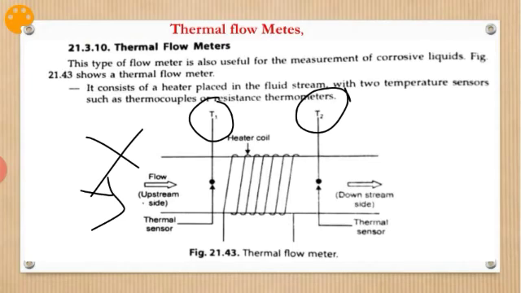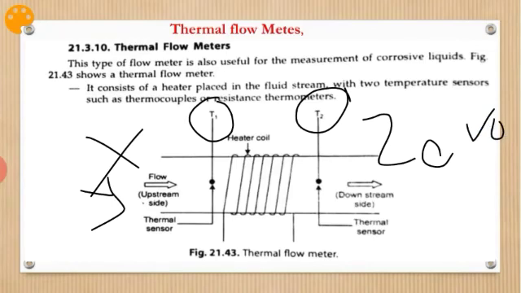Both temperatures are the same because no fluid is inside and nothing is flowing through this stream. Hence the detector reading is 0.